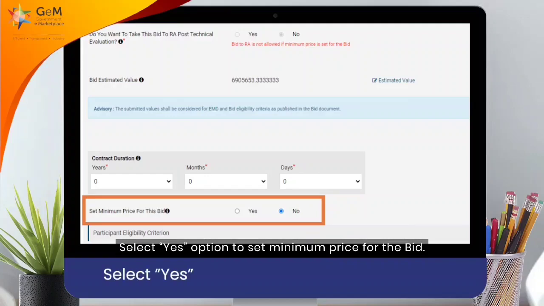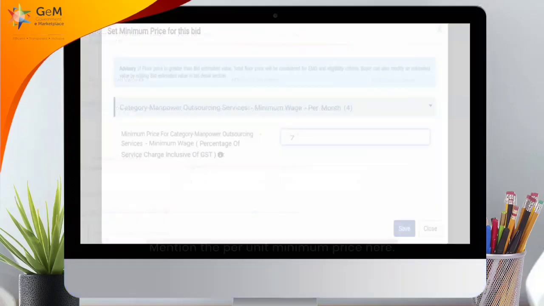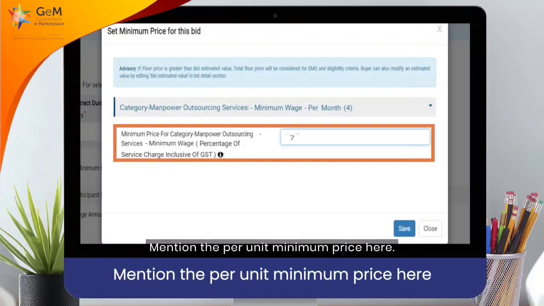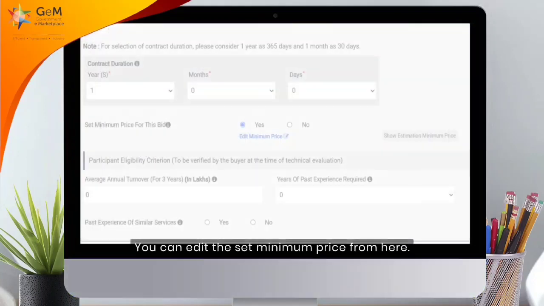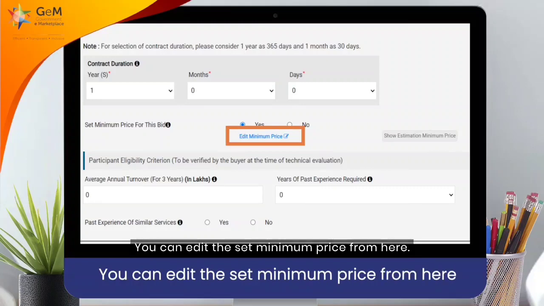Select Yes option to set minimum price for the bid. Mention the per unit minimum price here. Click here to save and proceed. You can edit the set minimum price from here.